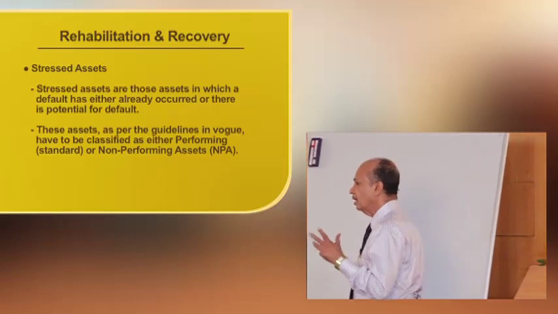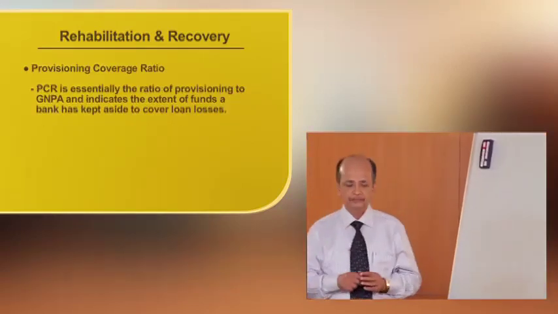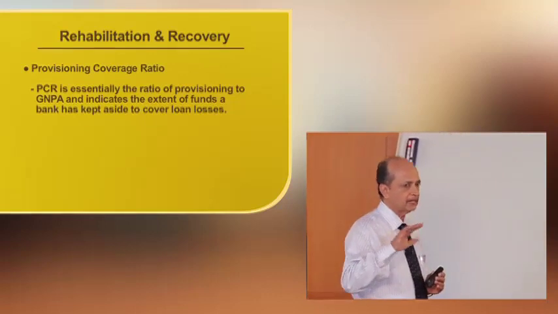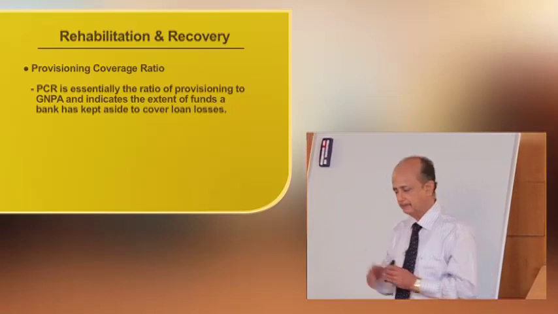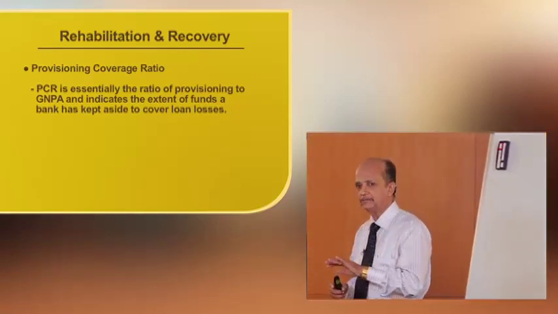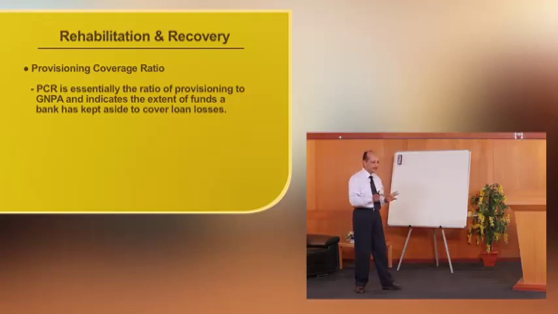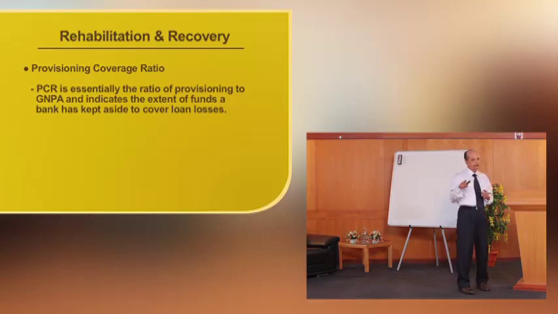This also leads to the provisioning coverage ratio getting declined. As per the norms, the banks are required to maintain the provisioning coverage ratio, PCR, of 70% of the loss assets. But what is provisioning coverage ratio?